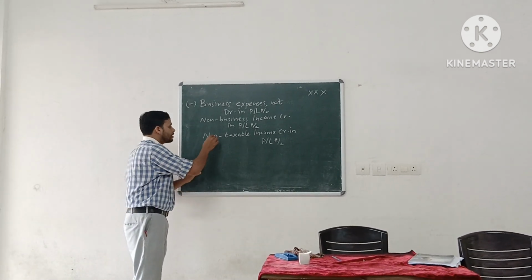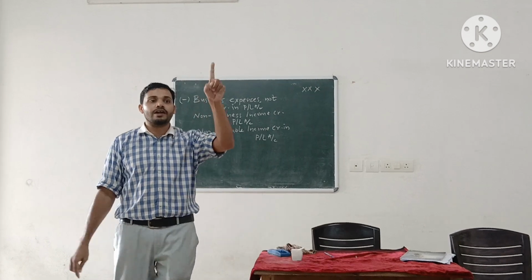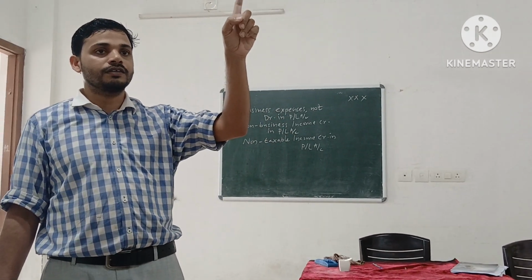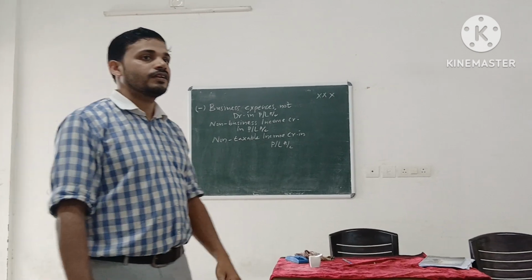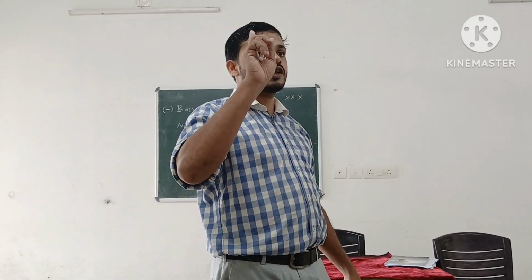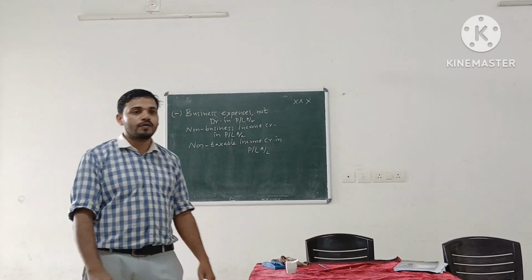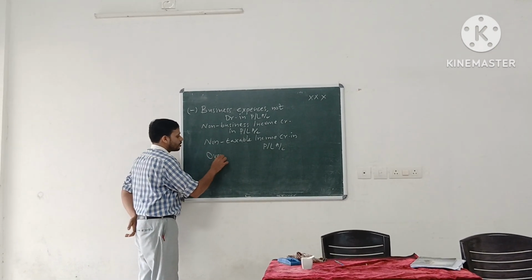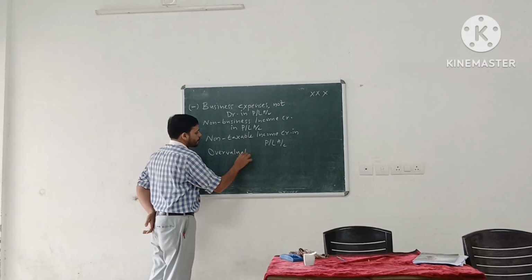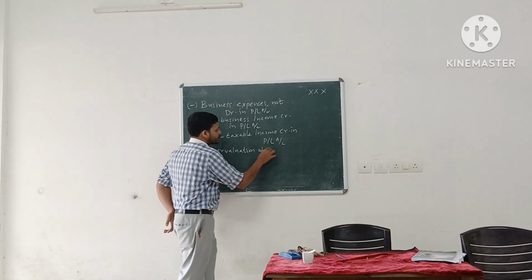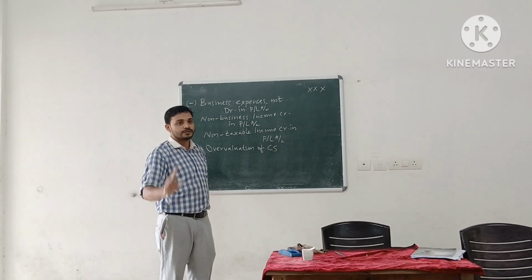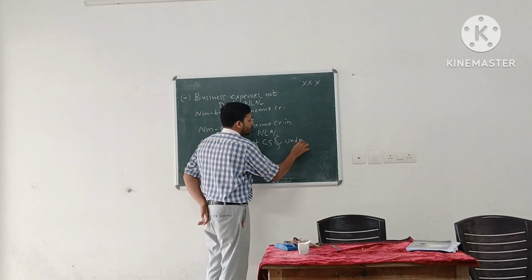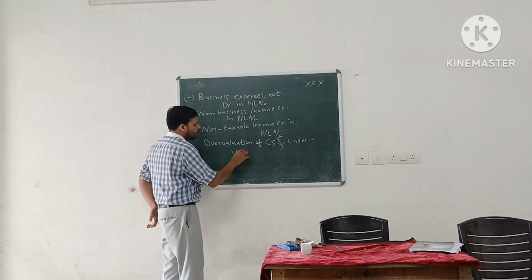Next item is the opposite of the last one. The last item was to be added back; this is just the opposite of it. Overvaluation of closing stock, and undervaluation of opening stock.